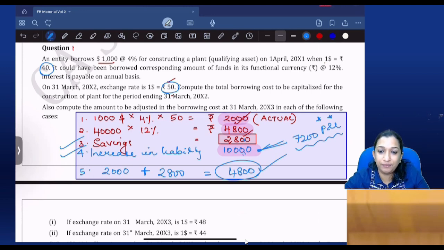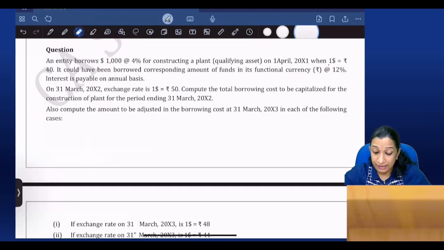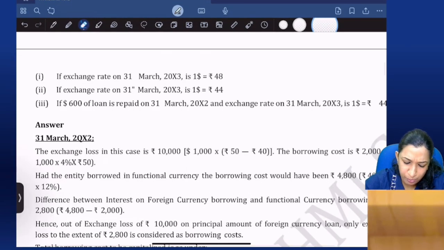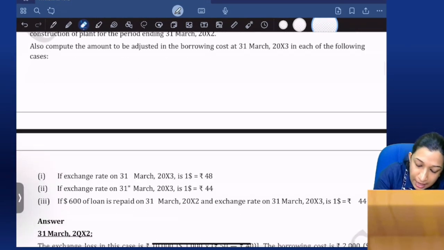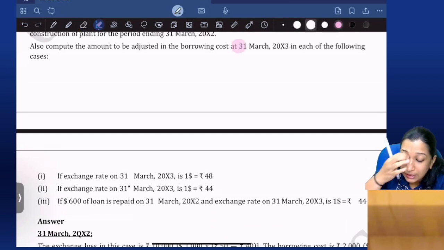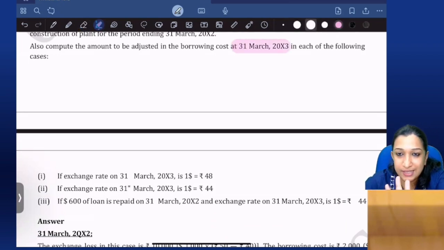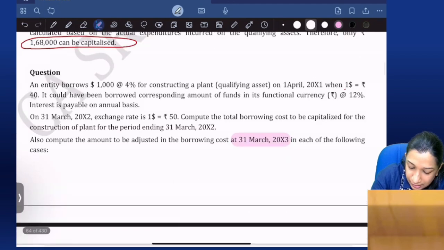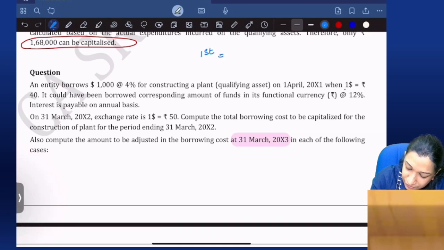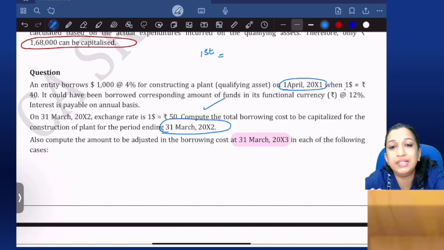Okay. Now, something very important. Also compute the amount to be adjusted at 31st March 2013 in each of the following cases. 31st March 2013. So here, first year, we have taken the loan on 1st April 2011, and first year ending, what is the treatment?